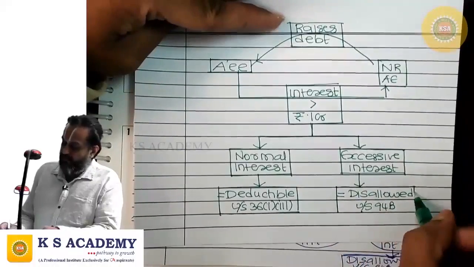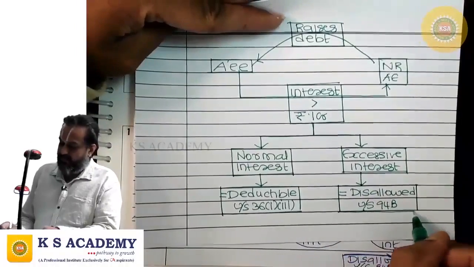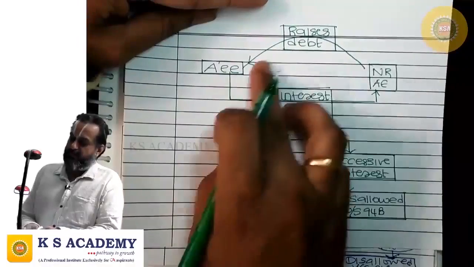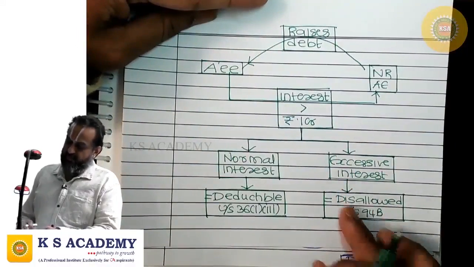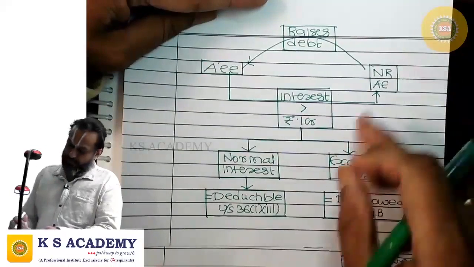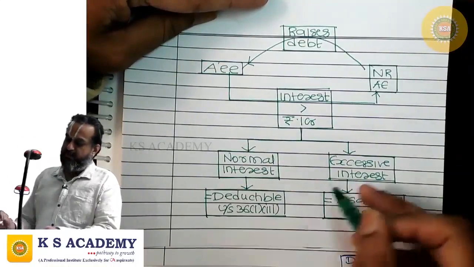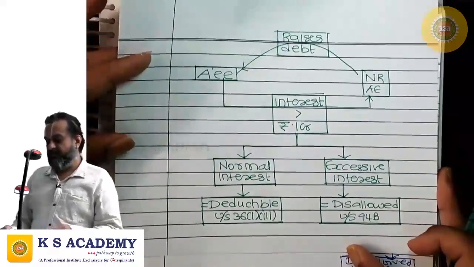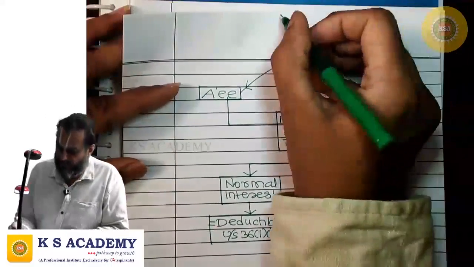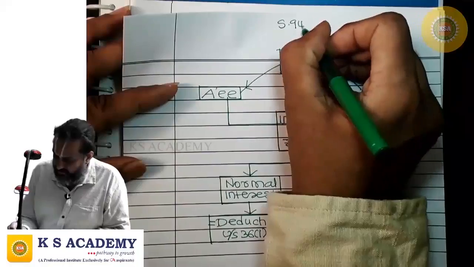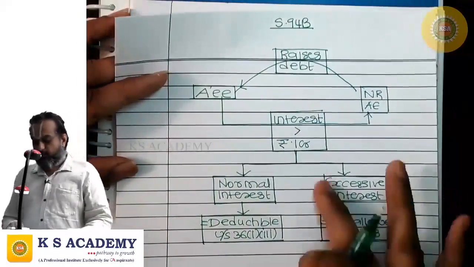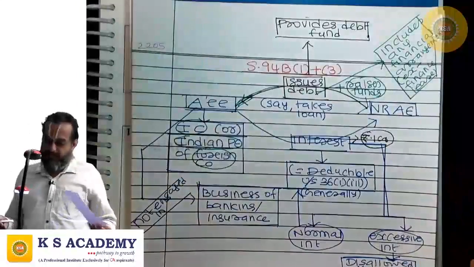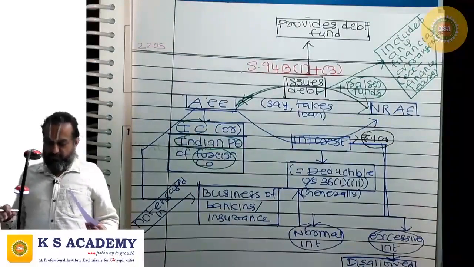Let us add more points subsequently. In a graded way, let us learn. The assessee raises debt funds from a non-resident associated enterprise. The interest payable is more than 1 crore. The normal interest portion is deductible. Excessive interest is disallowed. So, what we are discussing is 94B. How do we quantify this excessive interest? We will discuss, no worry.